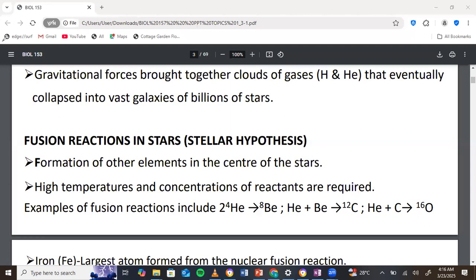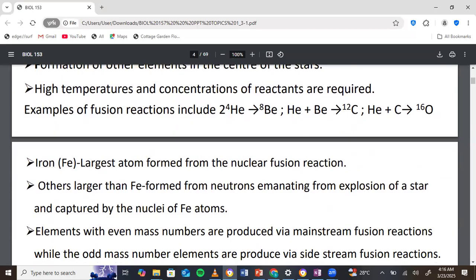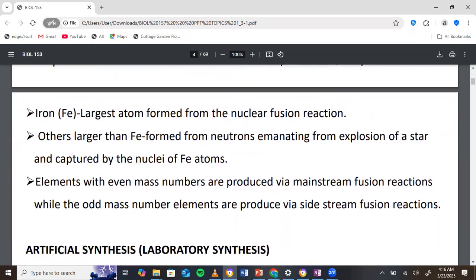Now, the next point says that iron is the largest atom formed from nuclear fusion, right? But it also appreciates that iron can still trap neutrons to form other larger atoms, right? So that's for that one.